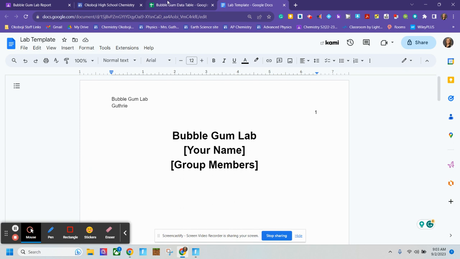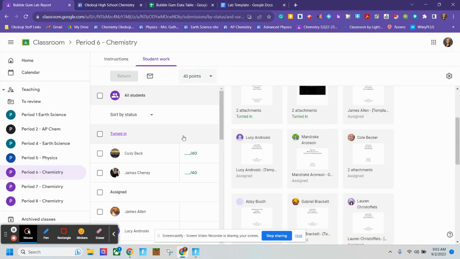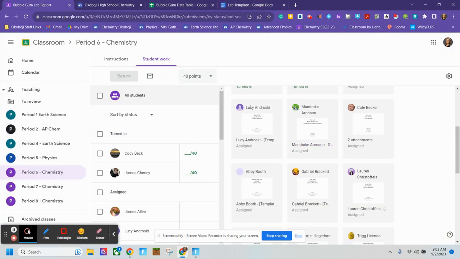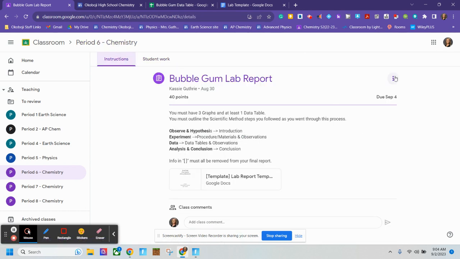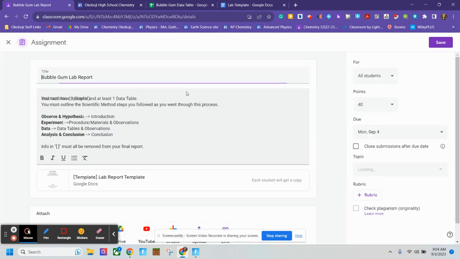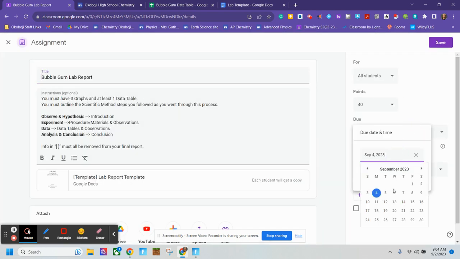All right, I think that is it for now. With how I posted this lab report in Classroom, because there's already a template there, when you're finished, you just click turn in. You won't be able to edit it once you click turn in. Just make sure you have it turned in before the due date, which I am actually going to change to the 6th.